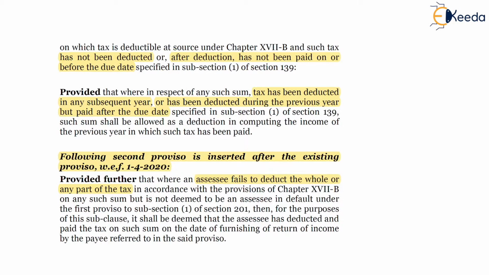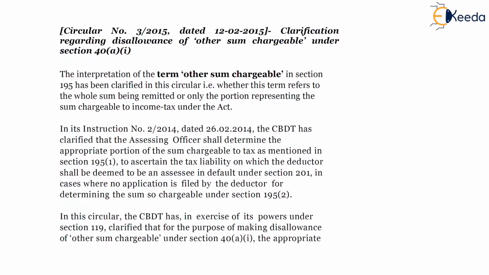So 40A1 is applicable wherein the payment has been made outside India, wherein the payment has been made to a non-resident or foreign company. There was a clarification issued by CBDT in 2015 wherein the term other sum chargeable under the provisions of the Act has been clarified.